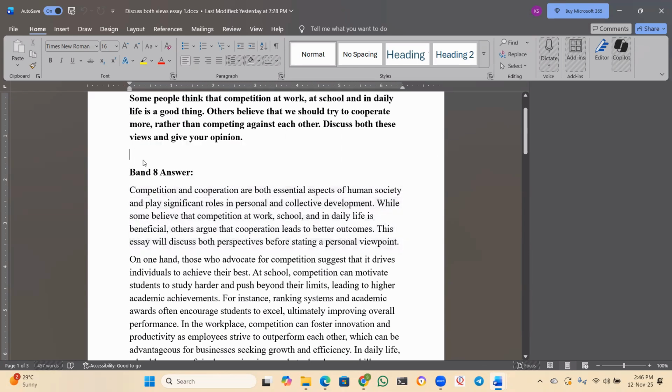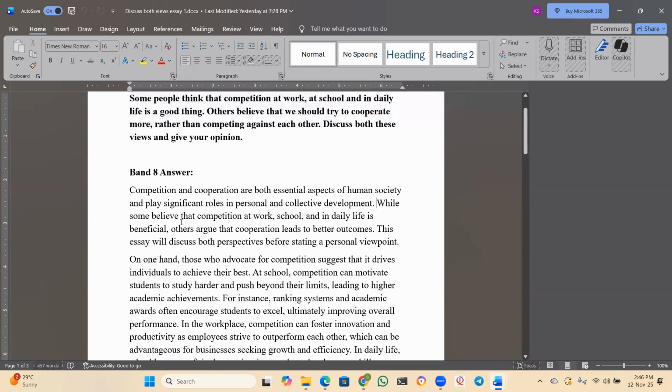Introduction should be very crisp, guys, very short, just three or four sentences maximum. Here I wrote only three sentences. See, one, two, and this is the last sentence, three. In the first sentence, I have presented both the ideas, competition and cooperation. In the second sentence, I have just paraphrased whatever is given here, from here to here. I changed the whole sentence, changed the structure from active to passive.